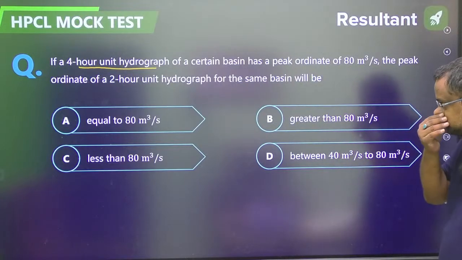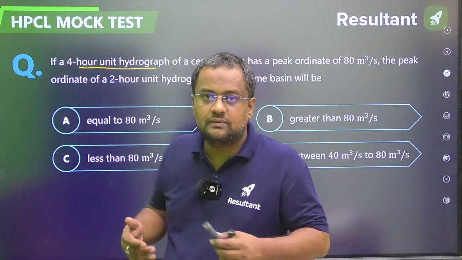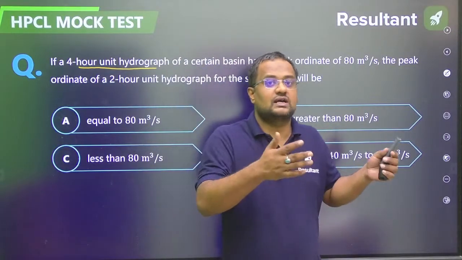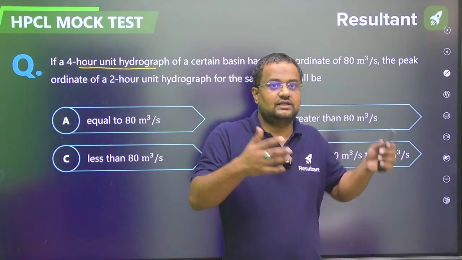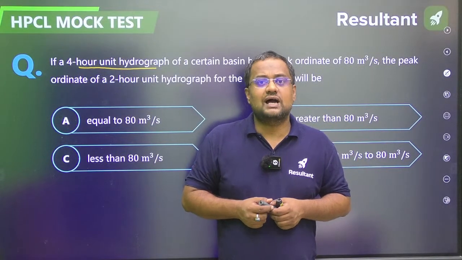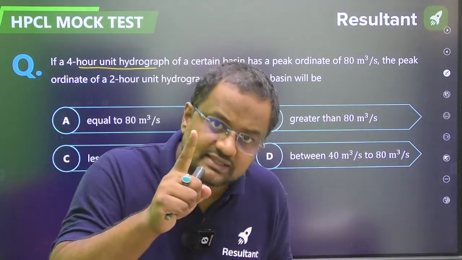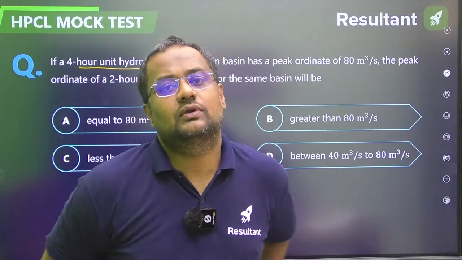Now guys, in 4 hours rain is coming for 4 hours. Then the peak will be coming. In 2 hours, the total rain of 1 centimeter is coming in only 2 hours. So peak will be more. Na?